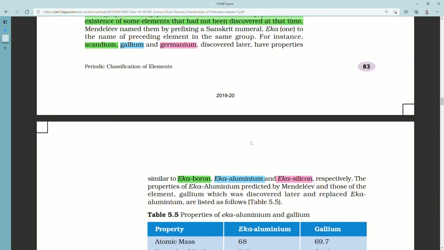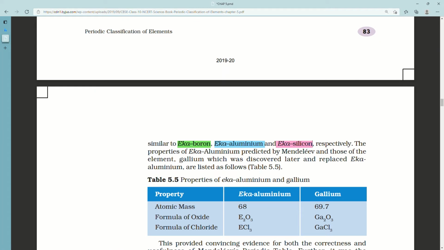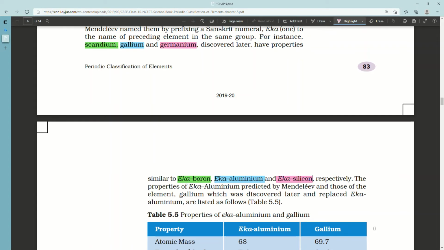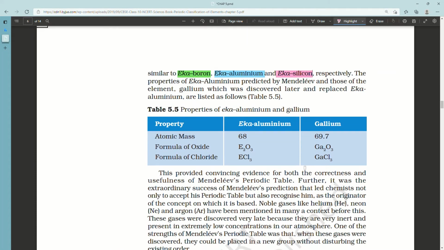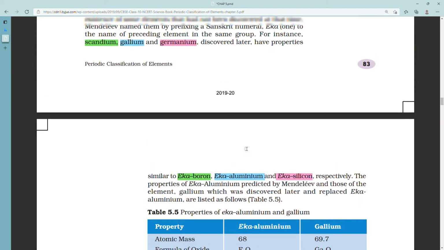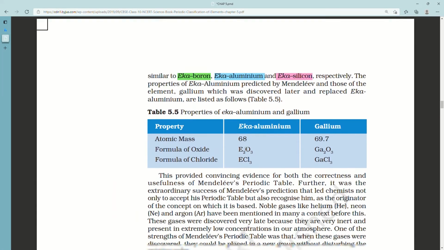The properties of Eka aluminium predicted by Mendeleev and those of element gallium, which was discovered later and replaced Eka aluminium, are listed as follows. Table 5.5. Properties of Eka aluminium and gallium. Property: atomic mass of Eka aluminium is 68. Atomic mass of gallium is 69.7. Remember, Eka aluminium is the gap that Mendeleev left, and he claimed that whatever element this gap is going to fill, it is going to be similar to aluminium. That's what he said.